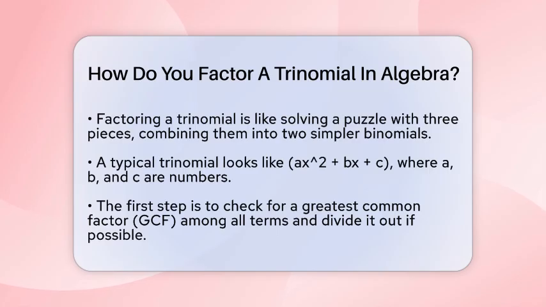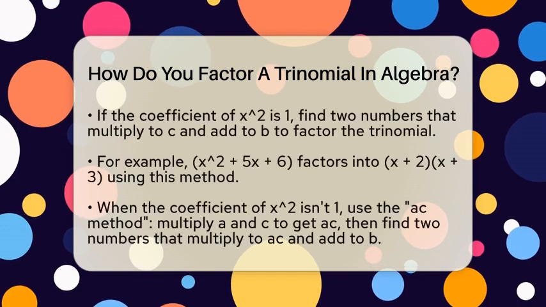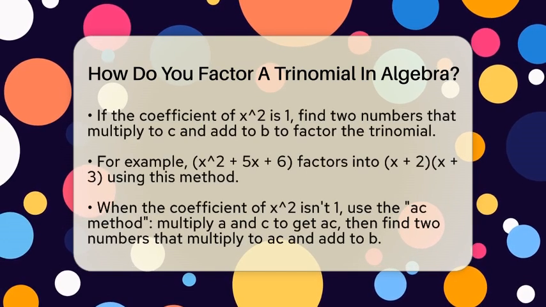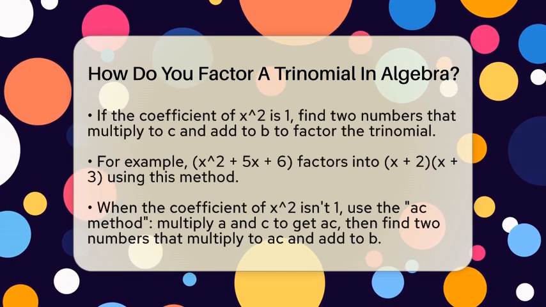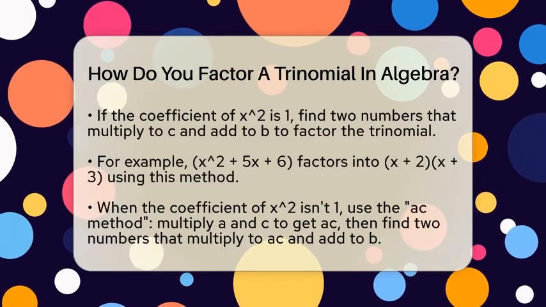First, check if all the terms share a common factor called the greatest common factor. If they do, divide each term by that number. This step makes the problem easier. For example, if you have 4x² + 8x + 4, the GCF is 4. Factoring it out gives you 4(x² + 2x + 1). Now, focus on the simplified trinomial inside the parentheses.